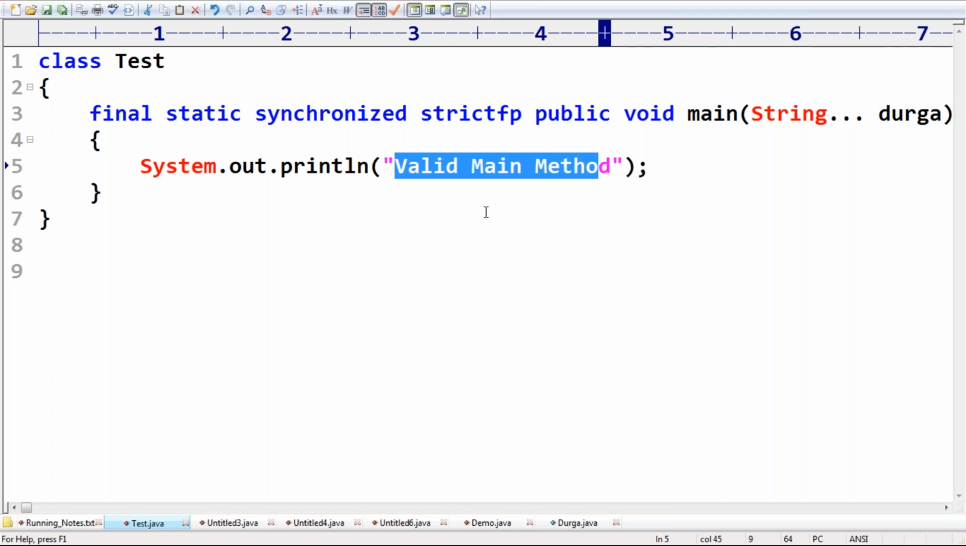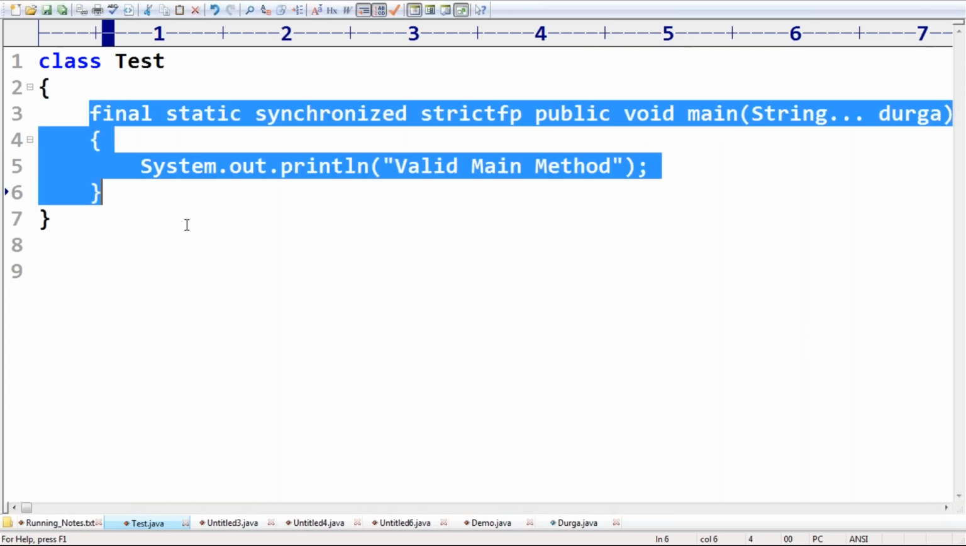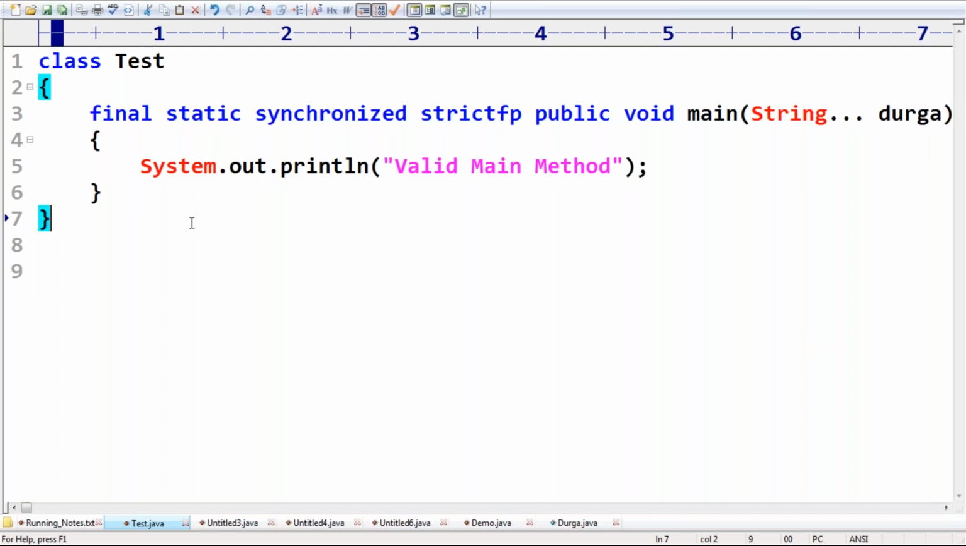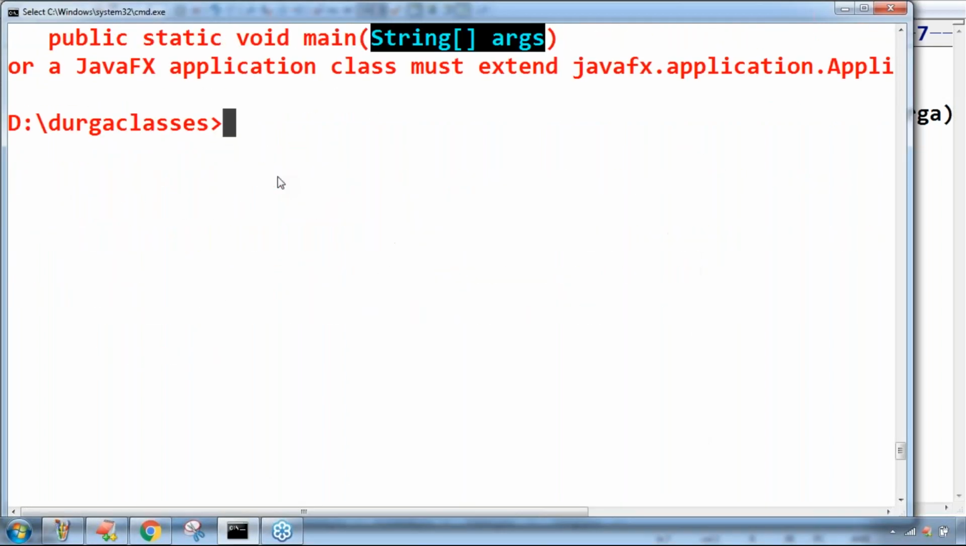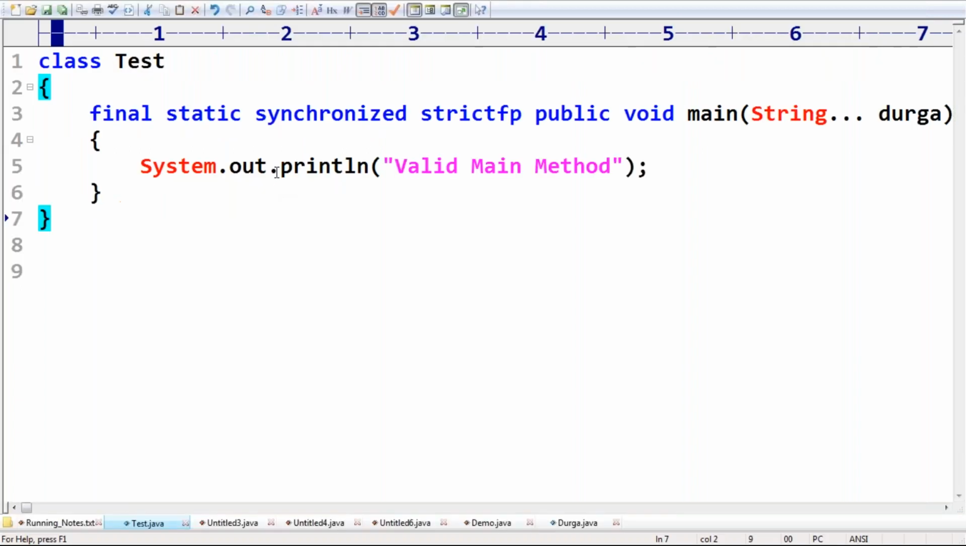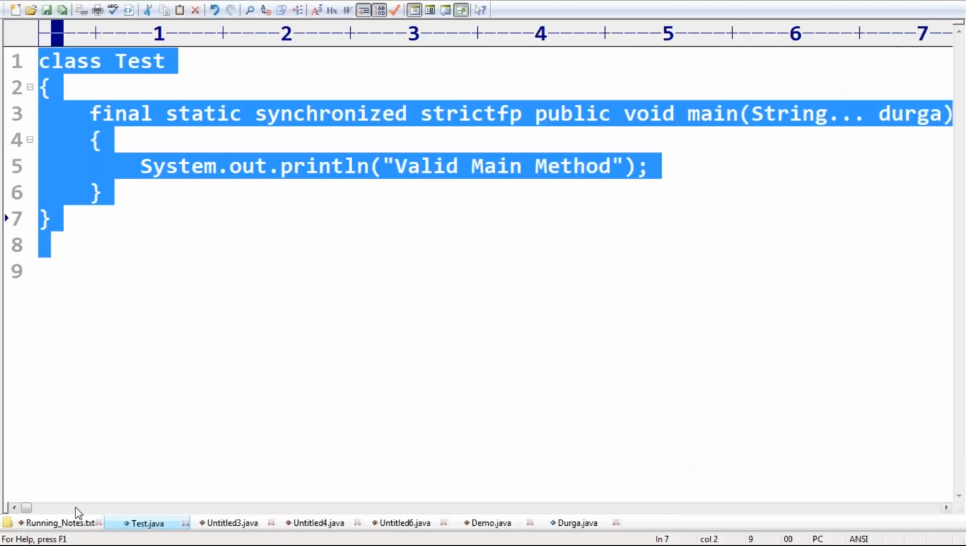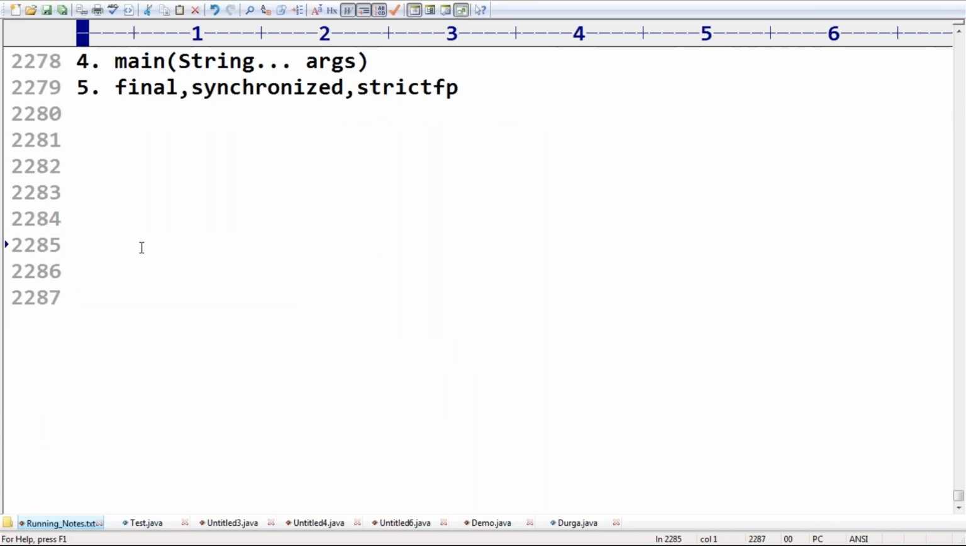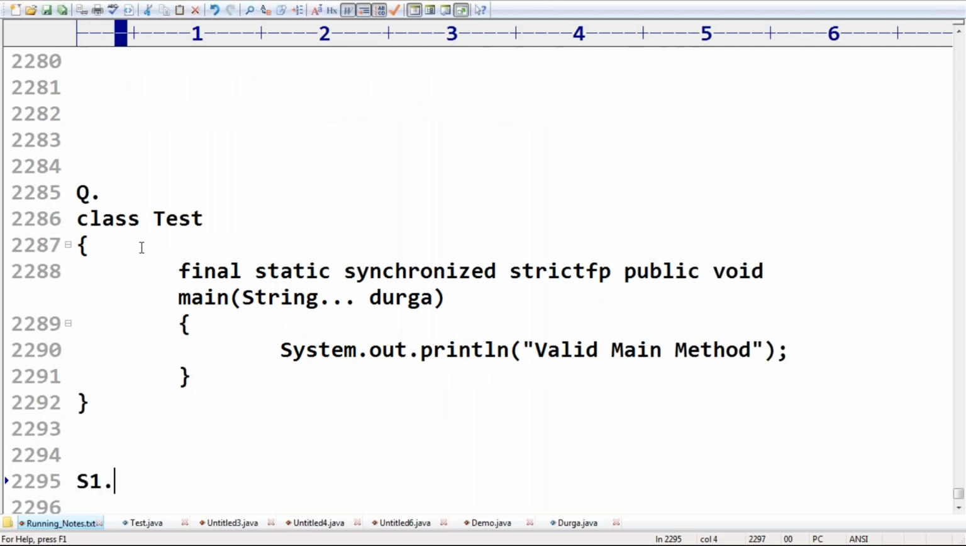You people may have that doubt, so 100% this one is valid. There is no problem at all, friends. Please make sure you are aware of this terminology. Now let me execute this code. Have a look once, sir. I'm trying to compile. Yes, the code compiles fine. Next I'm trying to execute. Yes, valid main method. This is a valid main method declaration only. No problem at all.